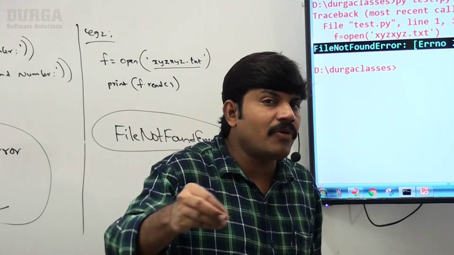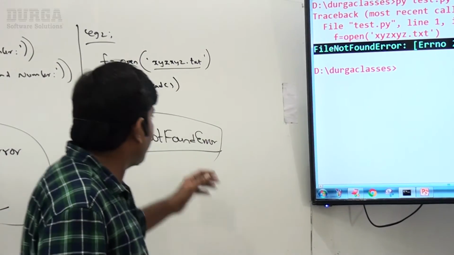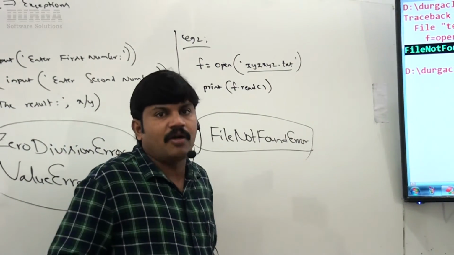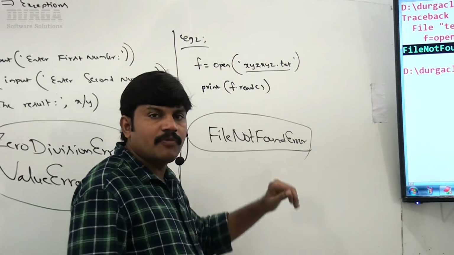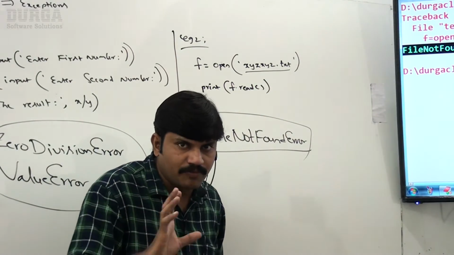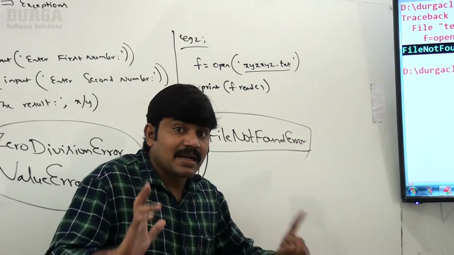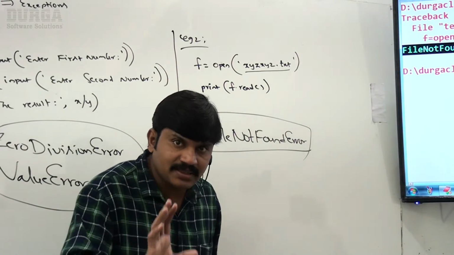So file not found error is not a mistake because of my program. Because that file you didn't provide, then how can I execute this one? That is the problem with your file, not the problem with my program. So such types of errors are by default considered as what? Runtime errors, which are also known as exceptions, right?